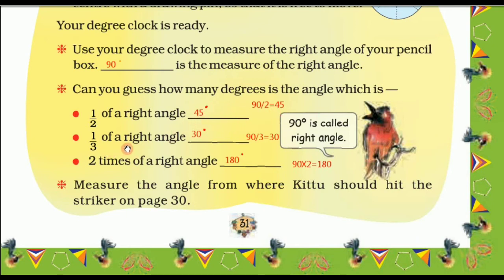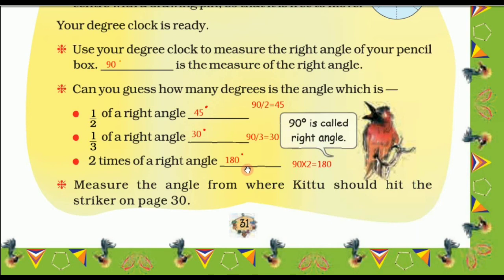Then 1/3 of a right angle. That means 90 divided by 3, you will get 30. So 1/3 of a right angle is 30 degree. 2 times a right angle, that means double of a right angle. Right angle is of 90 degree. So 90 into 2 is equal to 180.